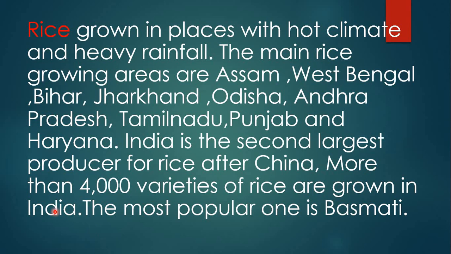See, 4,000 types, but we don't even know 10 types of rice. But we eat rice. Some eat jeera rice, some eat basmati, some eat sona masuri, some eat other kinds. There are so many things. But you see here, 4,000 varieties of rice are grown in India. The most popular one is basmati. Basmati is grown everywhere because nowadays basmati is what you call a super rice, I can say, because everyone makes use of this rice.